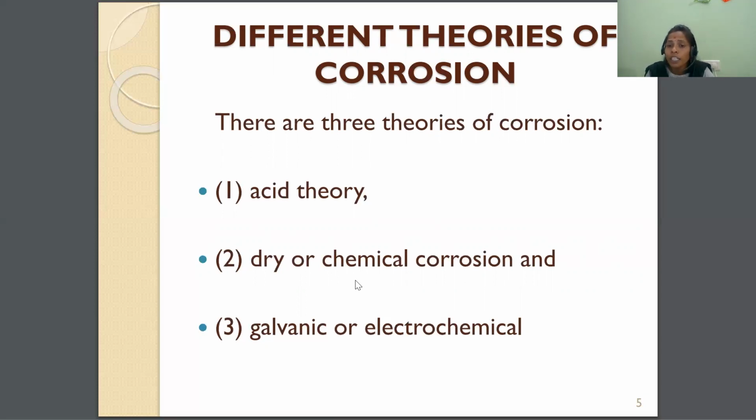That means it is not existing in the pure state. Metal always exists in the environment in the form of ore. What is meant by ore? Ore is nothing but metal with oxides or nitrites or sulfides. That means when the metal is combined with other chemicals, that combined state of the metal is called the ore. Yes, ore is maybe metal oxide, metal sulfide, metal nitrite.